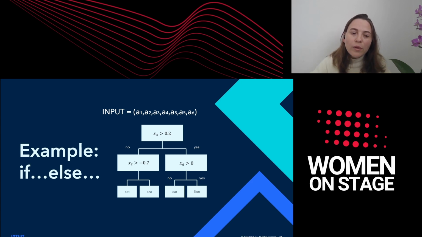And do the same. Compare the value in our input in the index indicated in the node with the threshold indicated in the node. And according to the result of the comparison, we go either right or left until we reach one of the leaves.